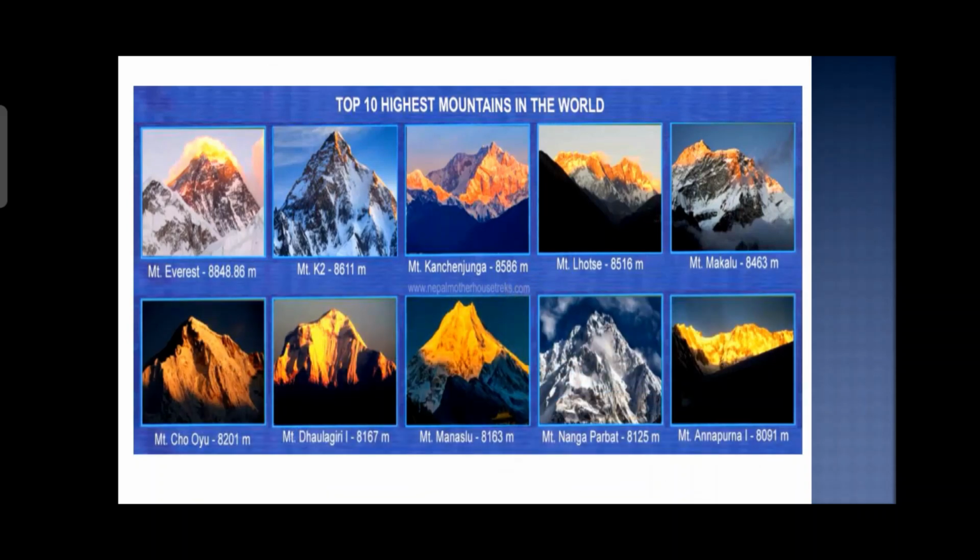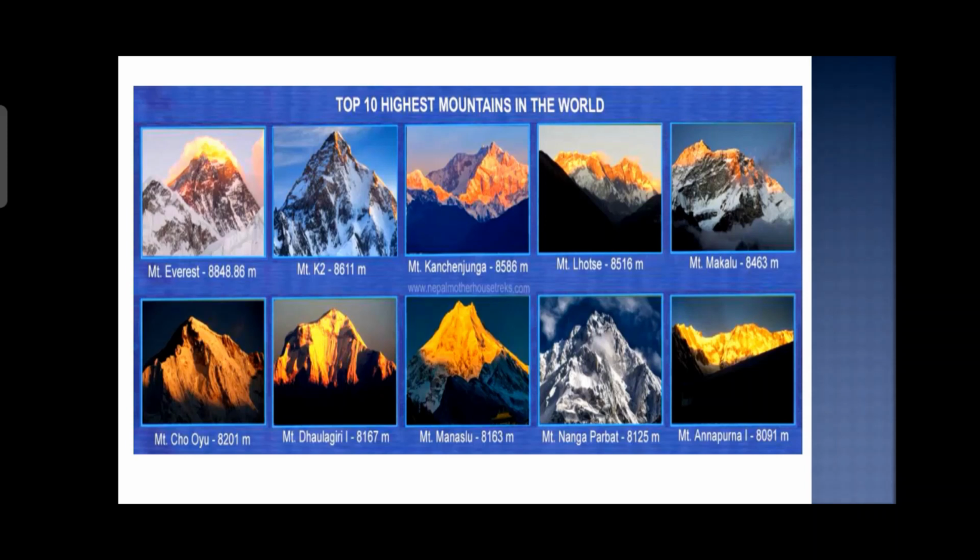Now we'll talk about the top 10 highest mountains in the world. The highest point in the world is Mount Everest. At the same time, the lowest point of Earth is the Mariana Trench.